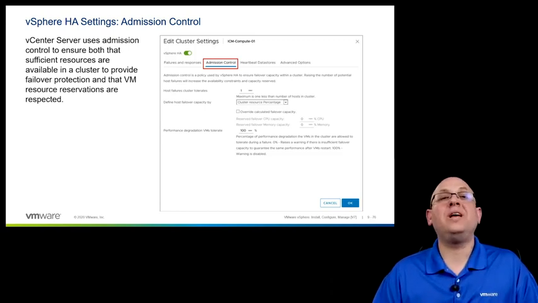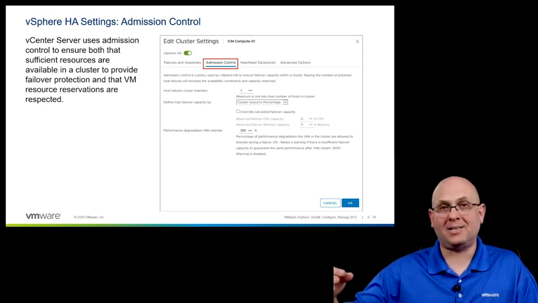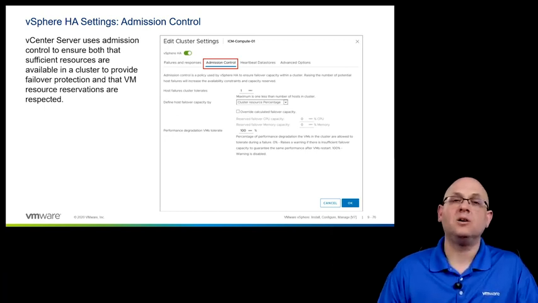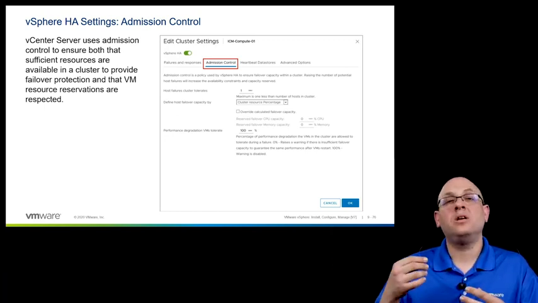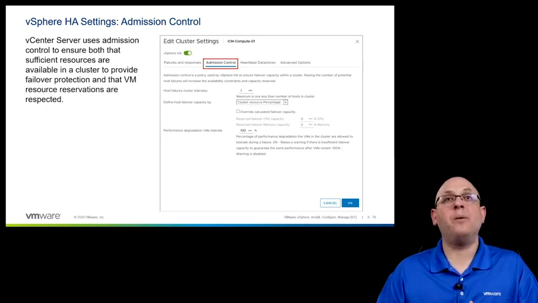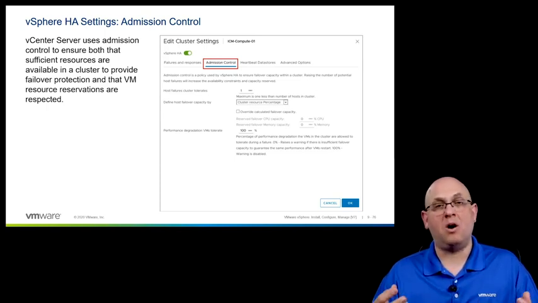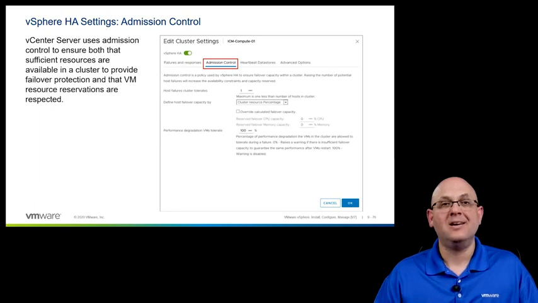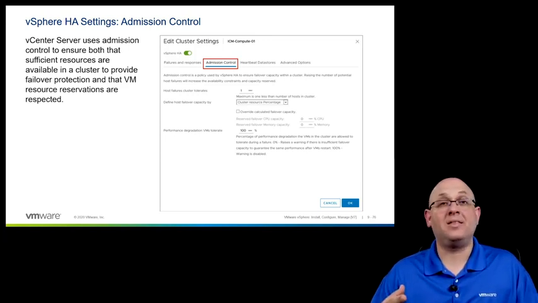Let's make sure that we don't reserve more capacity across the entire cluster than we would be able to restart VMs upon failures. So if it's an 8-host chassis, that's 1/8 of a 64 host cluster.